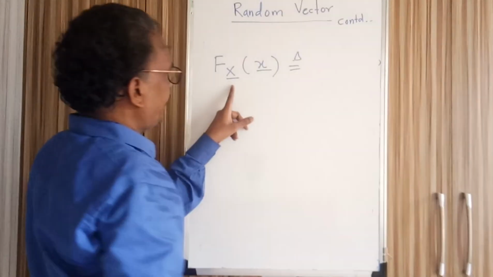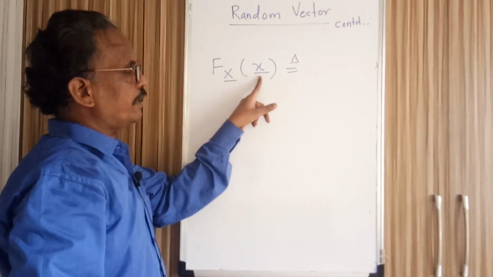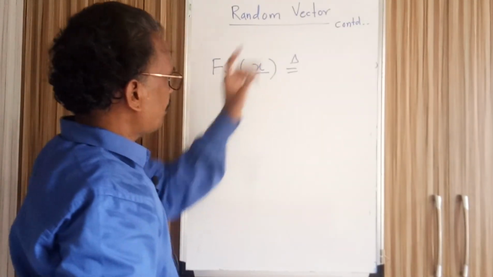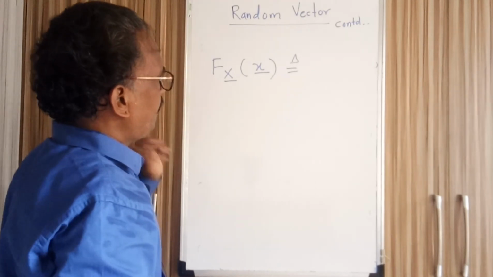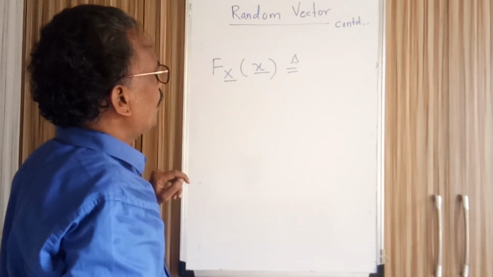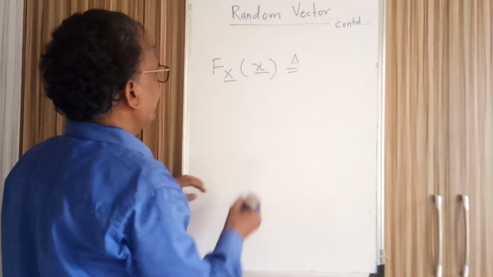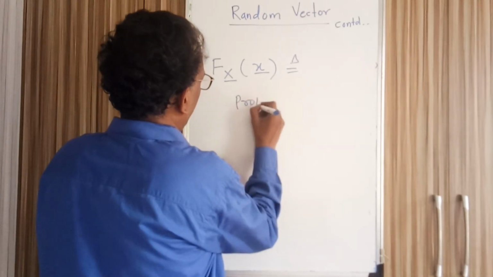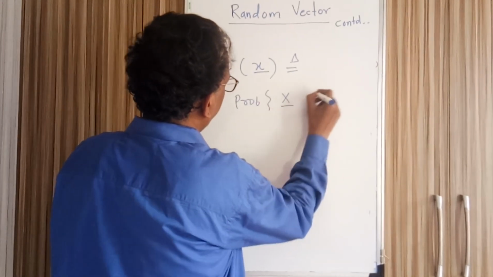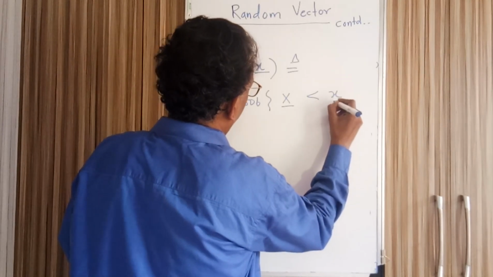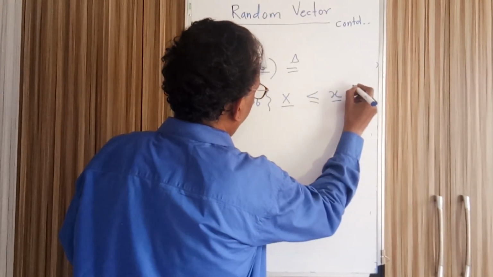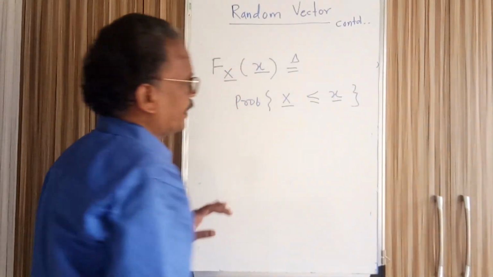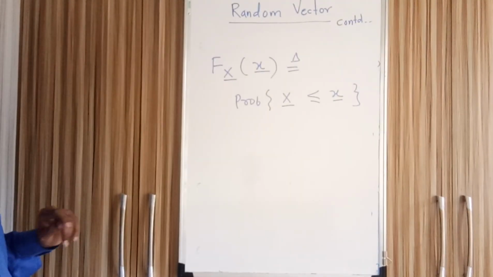Here x is a random vector, and small x is a vector consisting of values taken by the individual components of the random vector. So we can write the probability that random vector x takes a value less than or equal to vector small x.